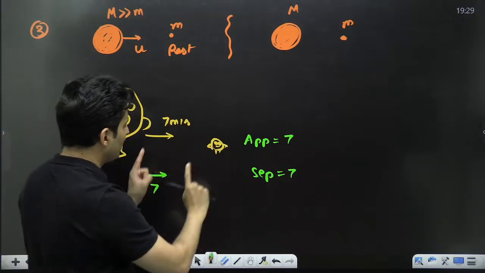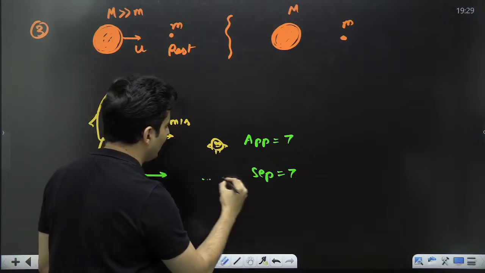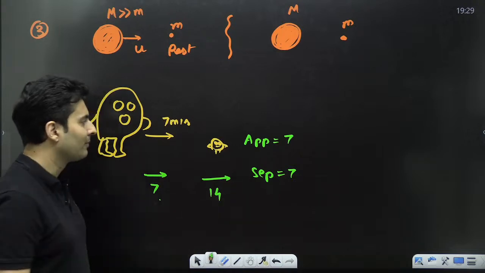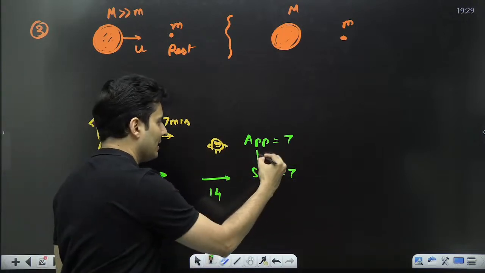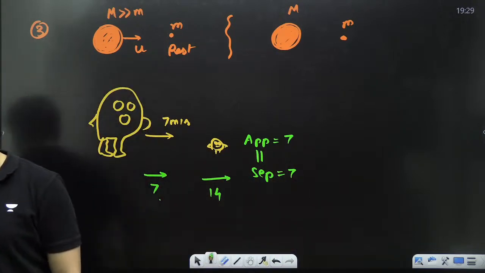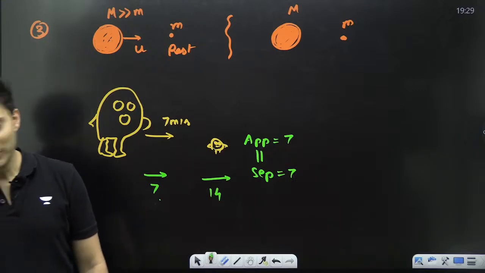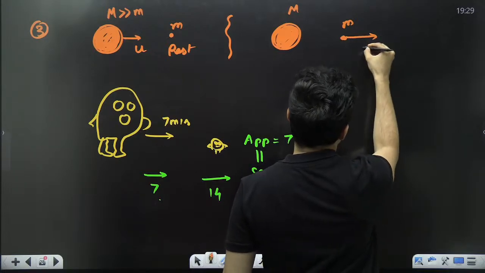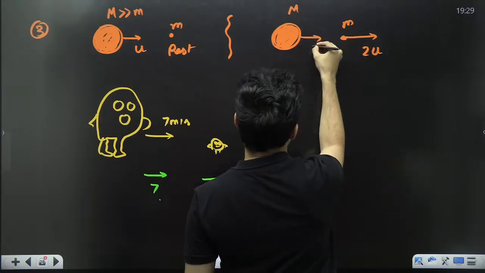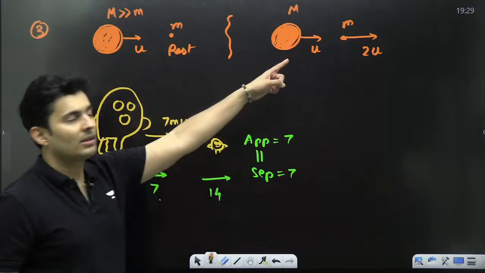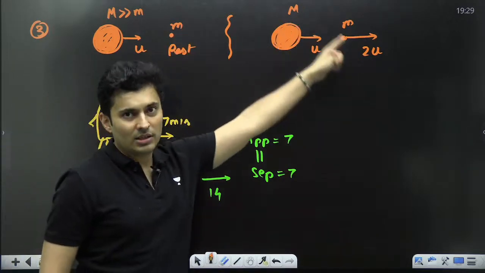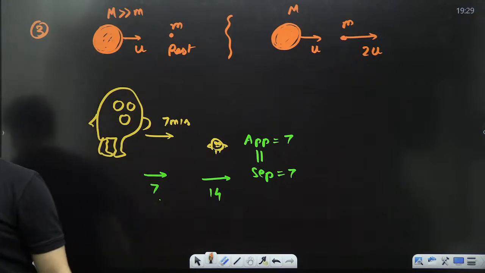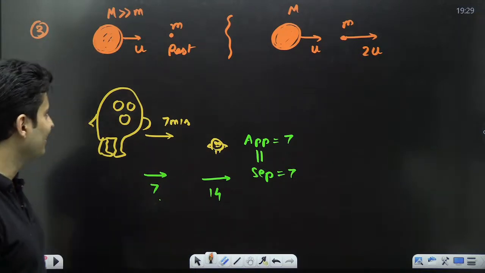So right now he was approaching. Now how to separate him with a speed of 7? Make this guy go with a speed of 14. So 14 minus 7 is 7. Approach speed will be equal to the separation speed. So guys, the final speed of separation will be twice this speed. This will continue with the same speed. Final speed of the smaller mass will be twice the initial speed of the larger mass. That's all. Very interesting scenario.